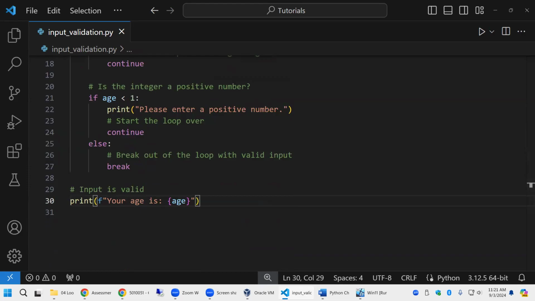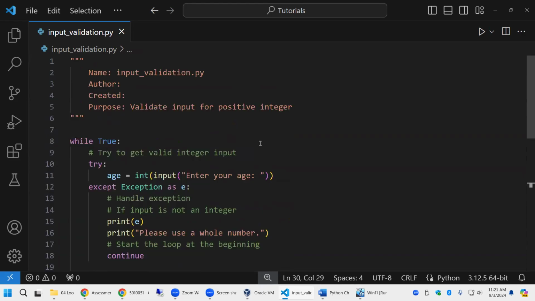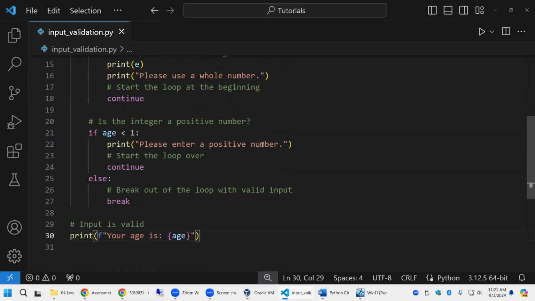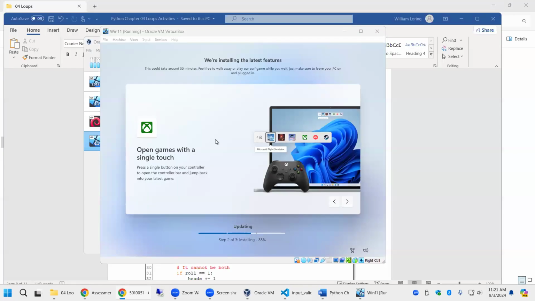So important concepts: we wanna make sure that users do not hack our programs and cause our systems to blow up. That's not a good thing. You will not have a job for very long.